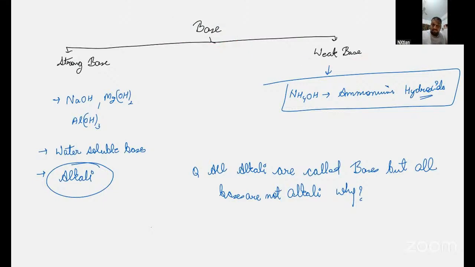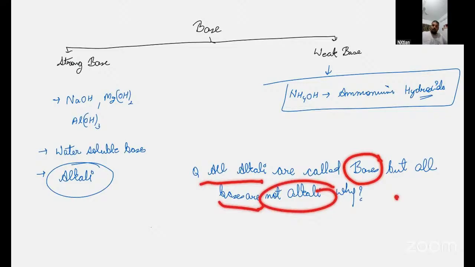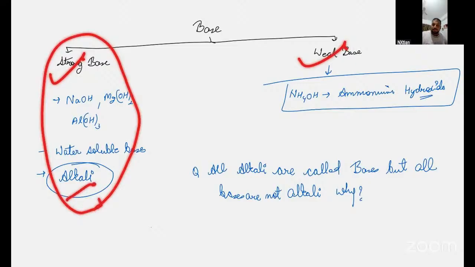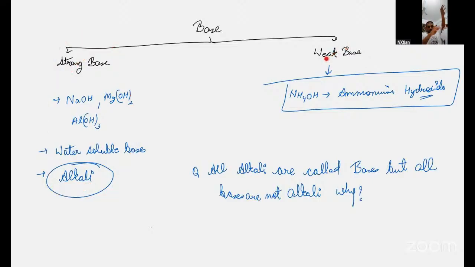Sir, can you repeat this again? Yes, I'll repeat. See, the question is saying all alkalis are bases, but all bases are not alkali. Why? Explain that. So all alkalis are strong bases, and they all are bases. Simple. But if I talk about all bases, it has strong bases and weak bases also. Only the category of strong base is alkali. In the category of weak base, they are not alkali. That is the reason that all bases are not alkali, but all alkalis are bases.